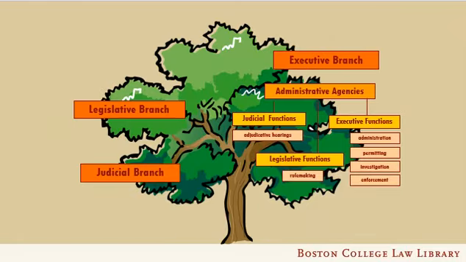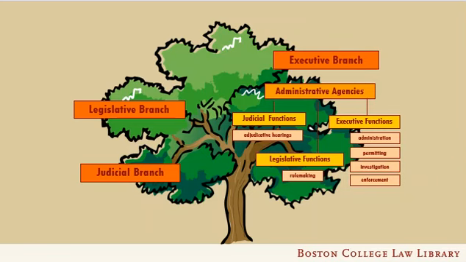Administrative agencies are part of the executive branch of government, but they actually perform functions like all three branches of government. As executives, they are often involved in the administration of various governmental programs. They can be involved in the permitting process, they can conduct investigations, and they can be charged with enforcing laws. Agencies also act in a quasi-legislative manner through the rulemaking process, issuing regulations that have the force and effect of law. Agencies also act in a quasi-judicial manner, holding adjudicative hearings.